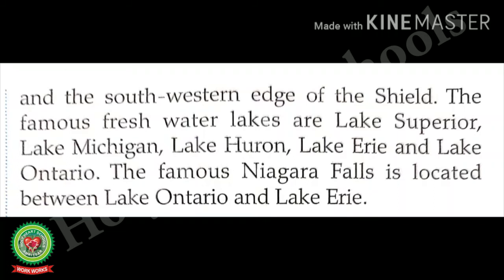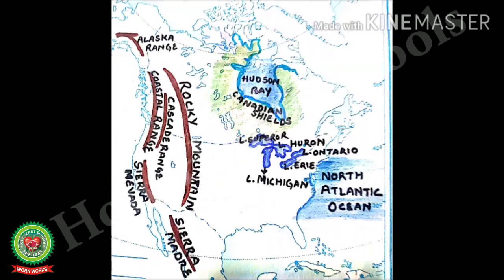The famous Niagara Falls is located between Lake Ontario and Lake Erie. Great Lakes are a series of interconnected freshwater lakes in the southern boundary of Canada.